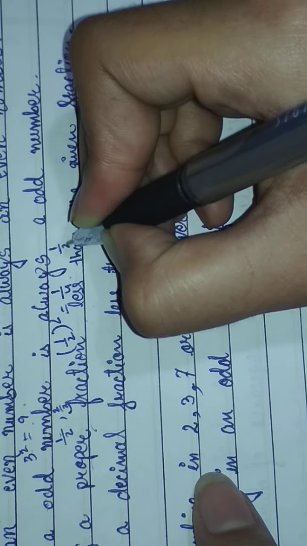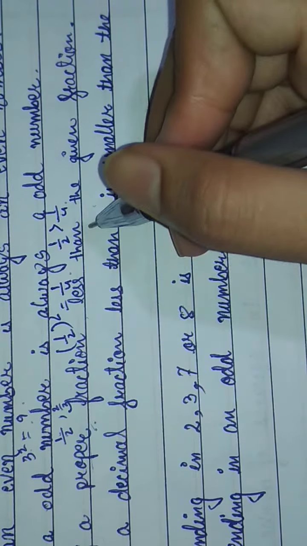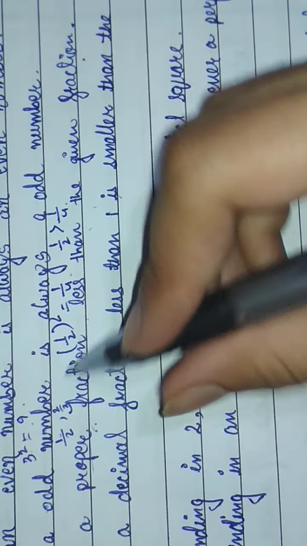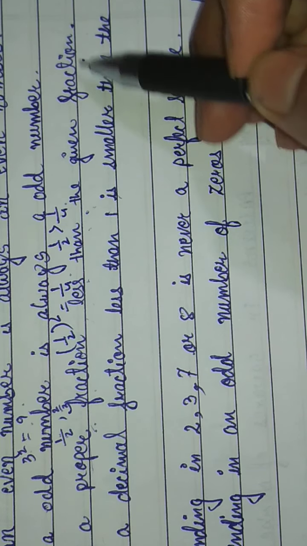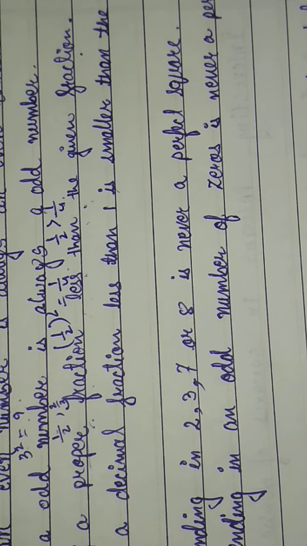So 1 by 2 is greater than 1 by 4, which means the square of a proper fraction is less than the given fraction.